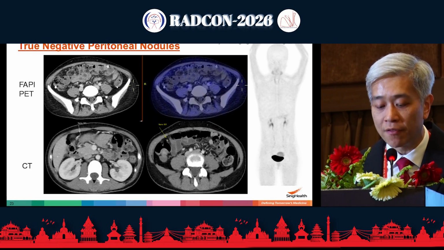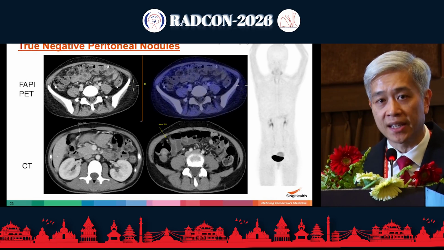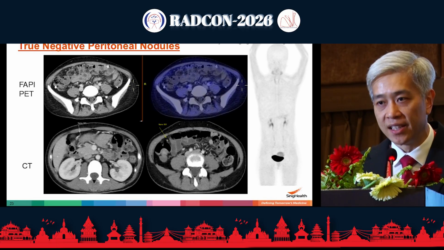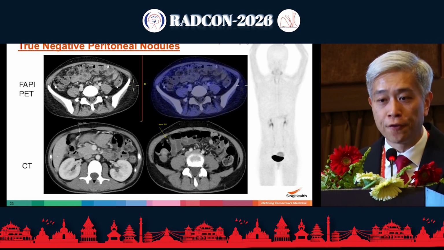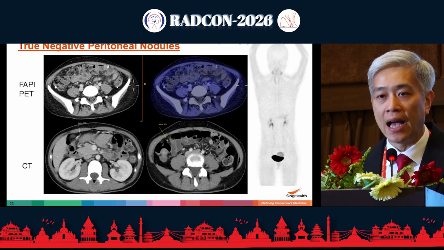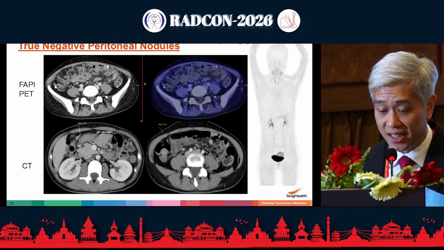We're not sure why, but when we have imaged them with FAPI PET, if they don't show any uptake at all, we become much more confident about saying that these are unlikely to be peritoneal disease. In this patient, laparoscopy confirmed that these tiny nodules in the abdomen were not peritoneal disease.